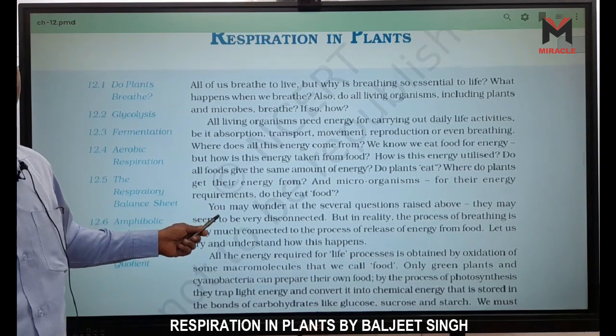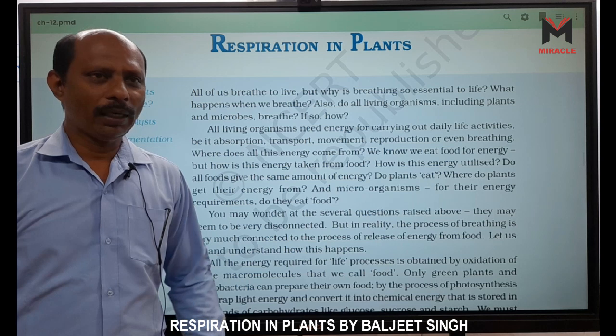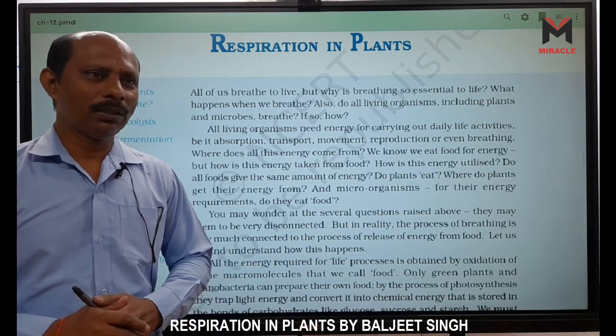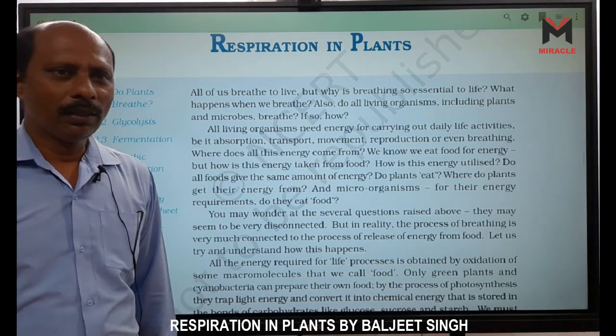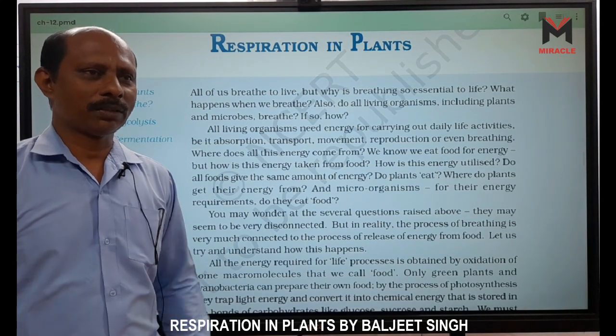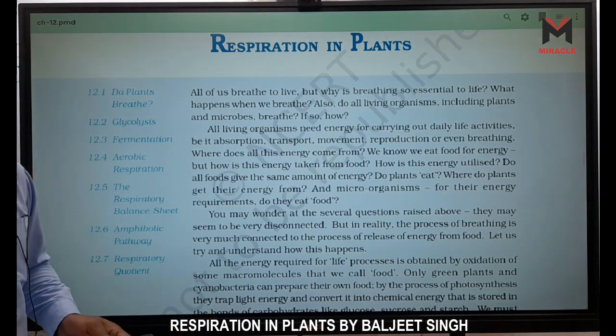Cellular means we have two processes. Which ones? Glycolysis and Krebs cycle, right? So glycolysis, where does glycolysis occur? In cytoplasm. And Krebs cycle in mitochondria. Krebs cycle means oxidation, right? That is aerobic respiration.